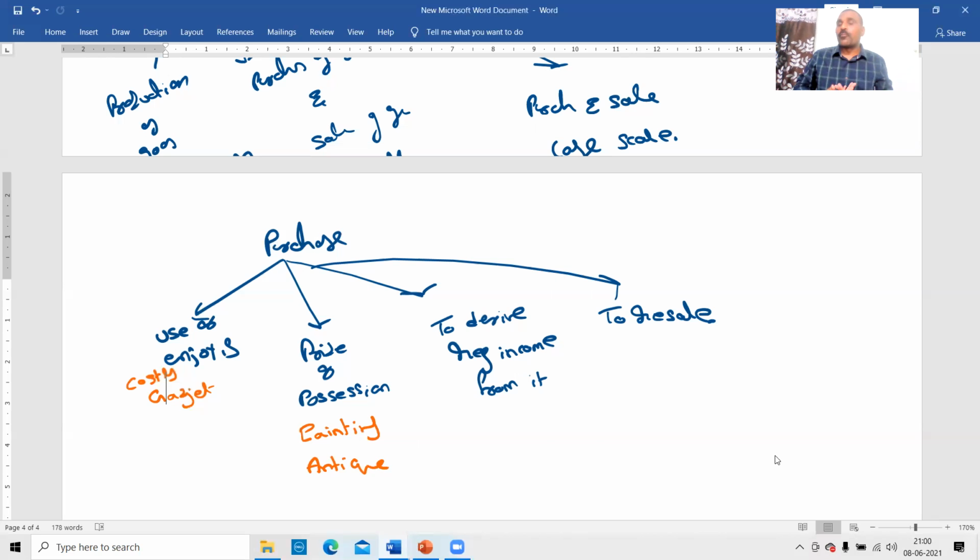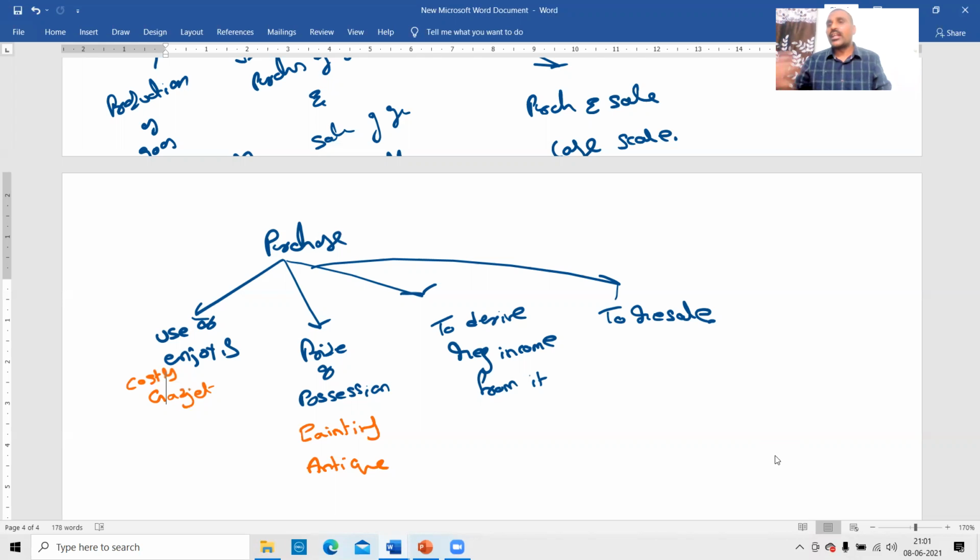I have a Picasso painting. I have a Sachin Tendulkar autograph. Later on, maybe I sell it to somebody who is a hardcore fan of Sachin Tendulkar. Suppose somewhere I met Sachin Tendulkar and got his autograph. I am not a fan, so I want to sell it. Somebody came, I sold it, I got the profit. But so far as I am holding it, I am enjoying. The purpose of purchasing is pride of possession, not to resell. Therefore, it is not a business.